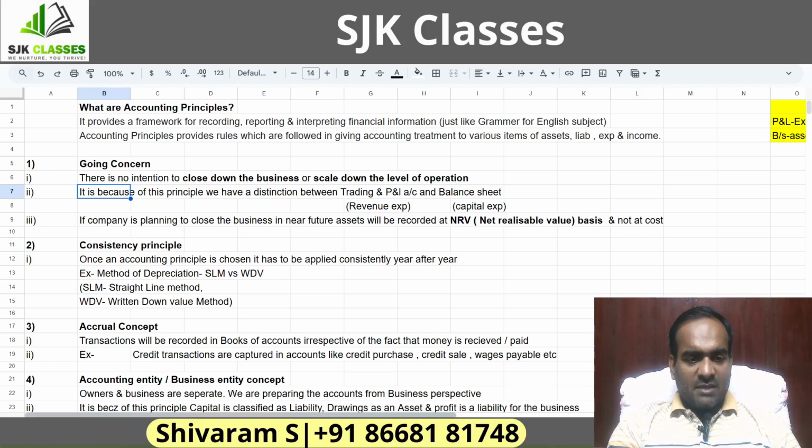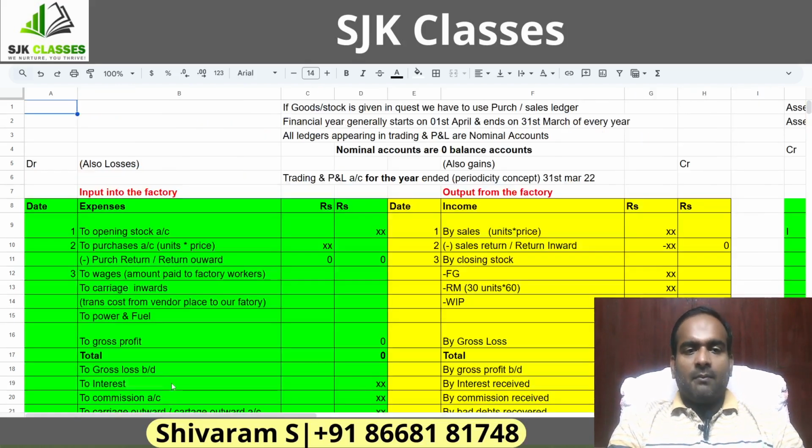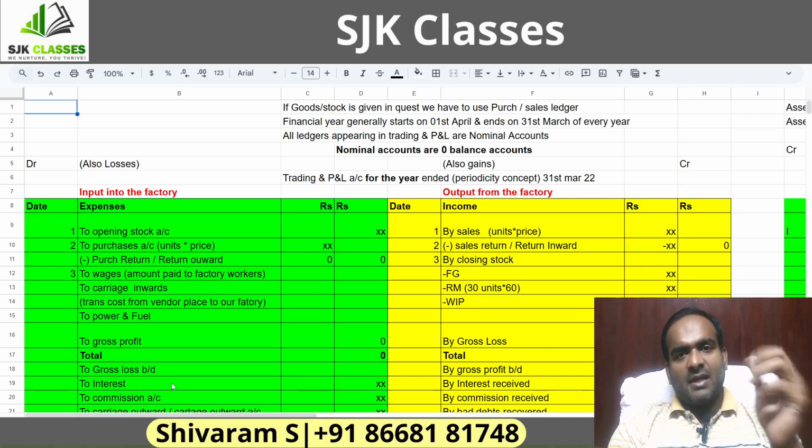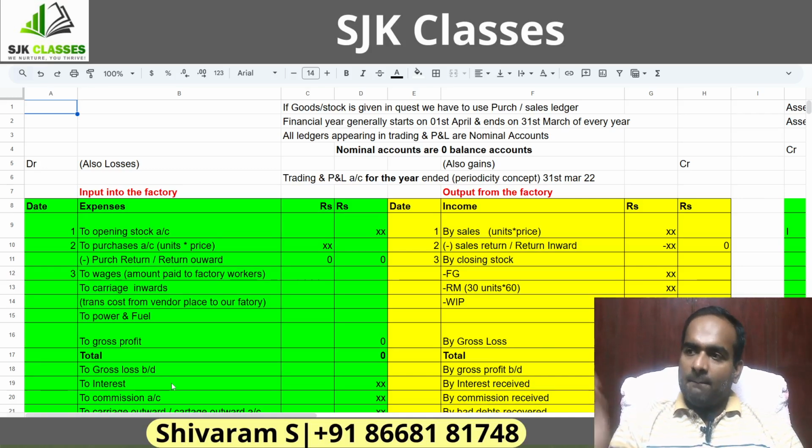So I'll just give you a scenario here. Let's say payment of salary to a staff. What is the nature? Here also the cash goes out. The salary is classified as an expenditure. Purchasing a machinery. Here also the cash goes out. But the purchase of machinery is classified as an asset. Why? Because the company has got some future benefit. So the machine has got some future benefit.